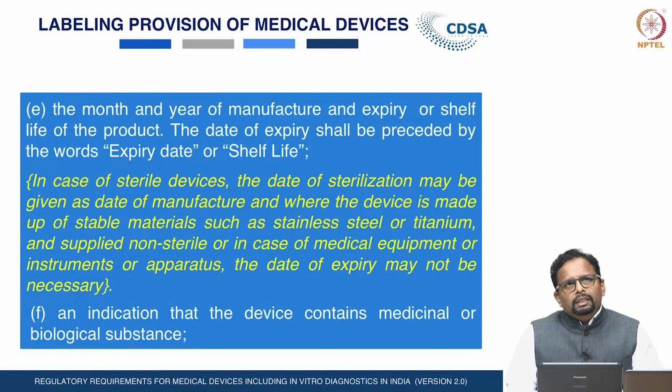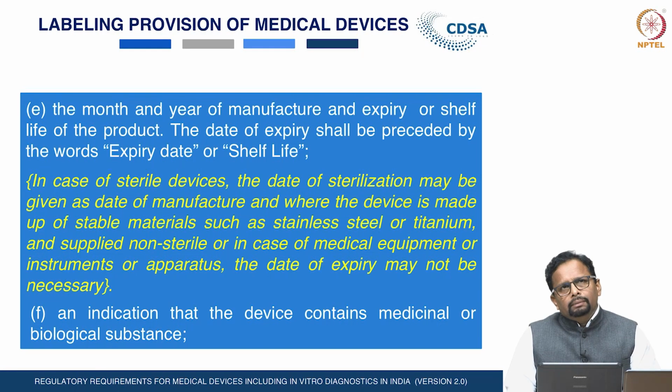Information with respect to the shelf life, the month and year of manufacture, and the expiry should be mentioned on the label of the medical devices, or the shelf life of the product should be mentioned on the label.